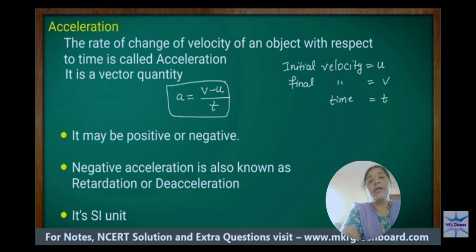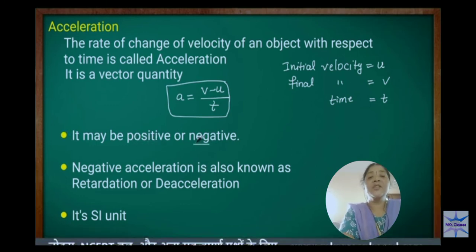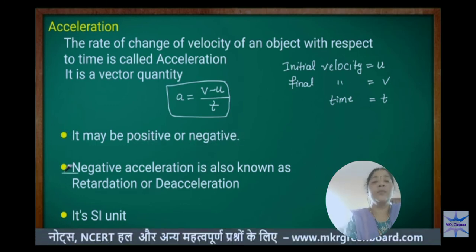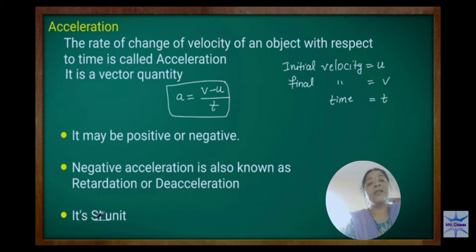Here are some points about acceleration. It may be positive or negative. The acceleration direction may be positive or it may be negative. Negative acceleration has another name, that is retardation or deceleration.